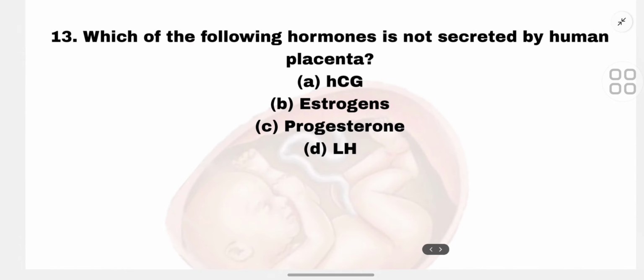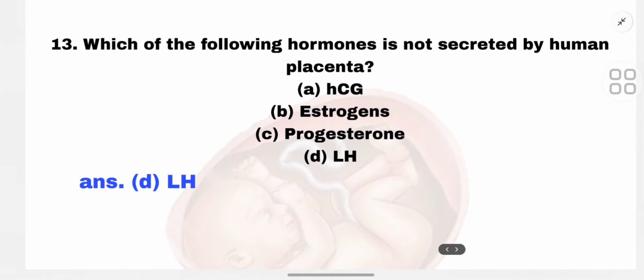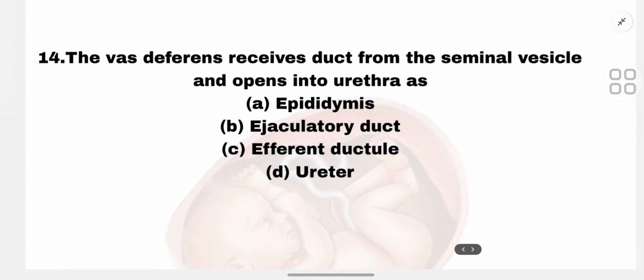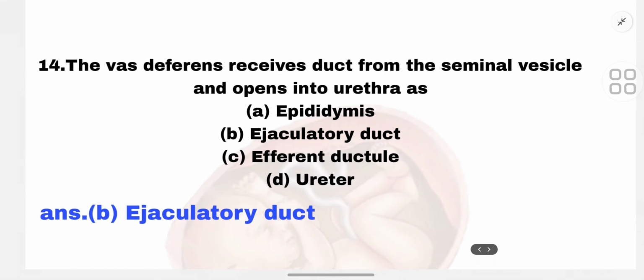So the 13th MCQ is: which of the following hormones is not secreted by the human placenta? A. hCG, B. Estrogen, C. Progesterone, and D. LH. And this is also a most important question regarding NCERT, CBSE and the NEET examination. So the correct option is D. LH, luteinizing hormone. The 14th MCQ is: the vas deferens receives a duct from the seminal vesicle and opens into the urethra as first epididymis, B. ejaculatory duct, C. efferent, D. ureter. So the correct option is B.